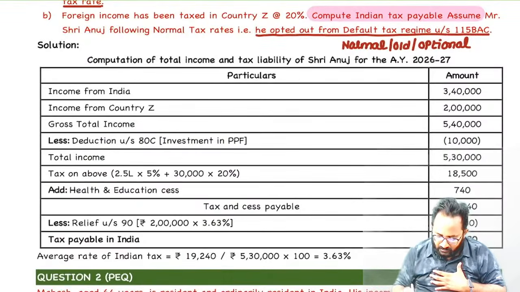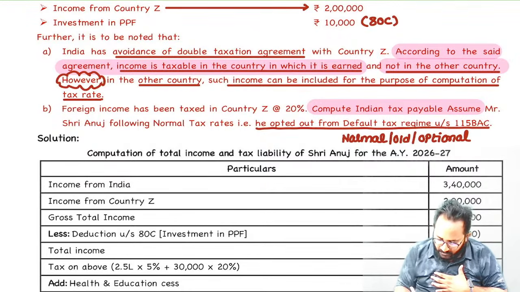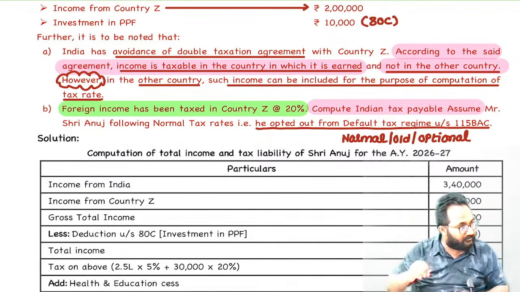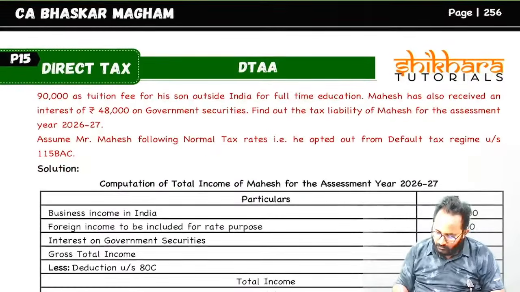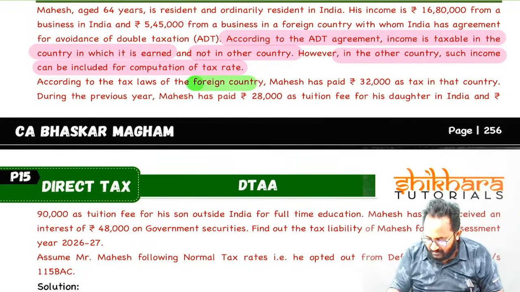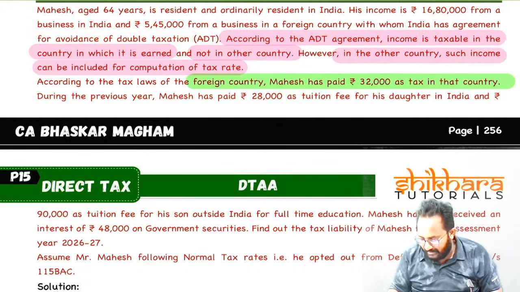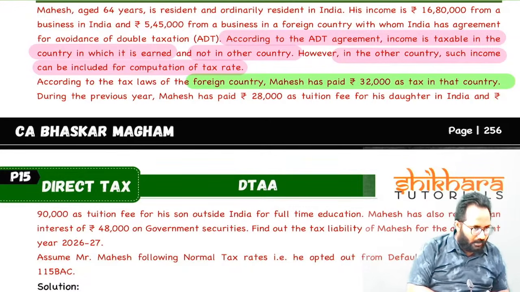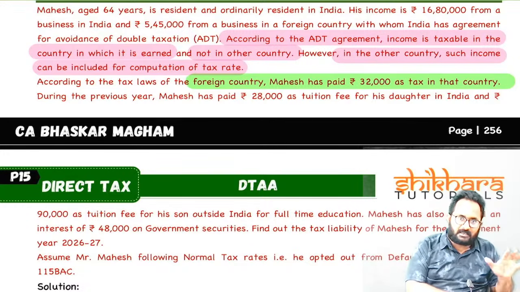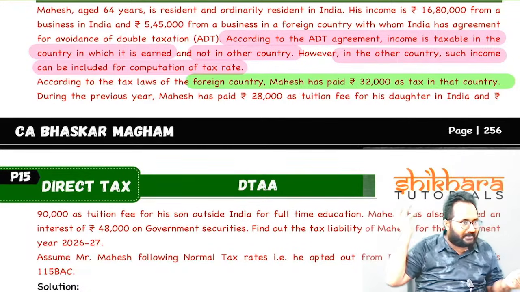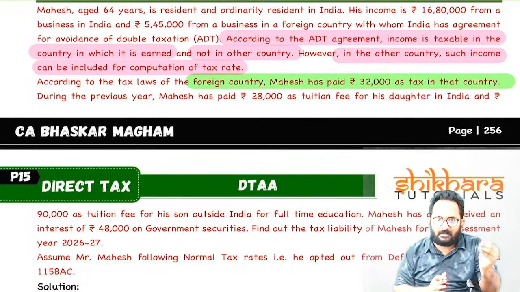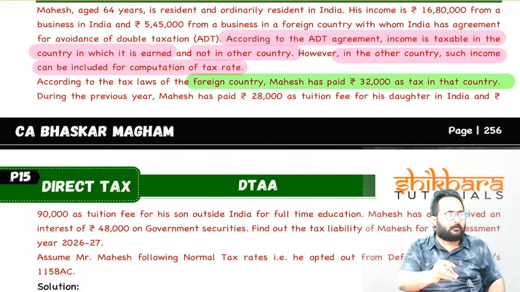Now I will tell you one simple point. Here in this question, they gave one piece of information: foreign tax. In the foreign country, they gave the rate of tax you paid. In the next question also, they gave the tax you paid in the foreign country. Is it relevant or irrelevant? Irrelevant. Why? We are calculating the rate of tax in India, and by using the same rate only we are providing the relief. In the exemption with progression method, whatever tax you paid in the other country is completely irrelevant. We calculate the rate by using the same rate only.